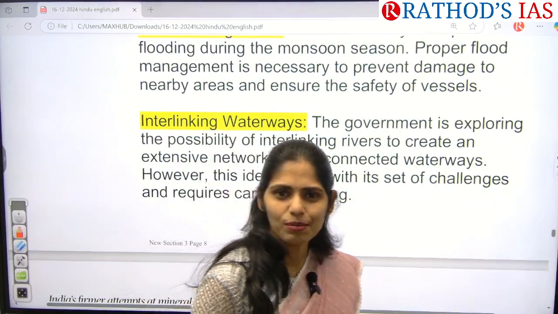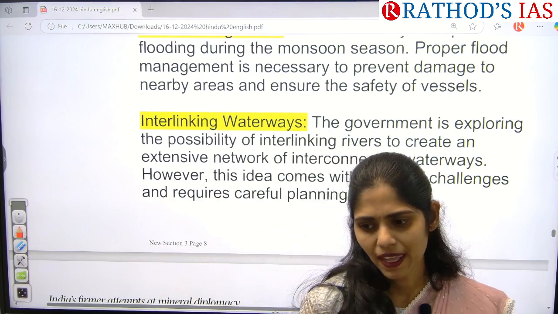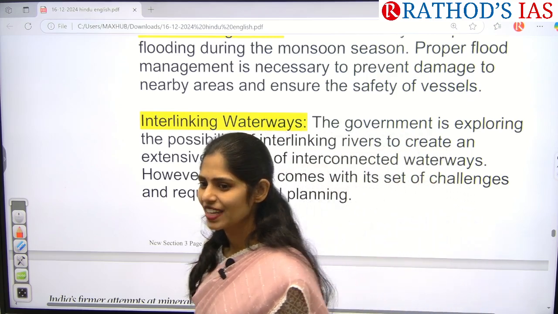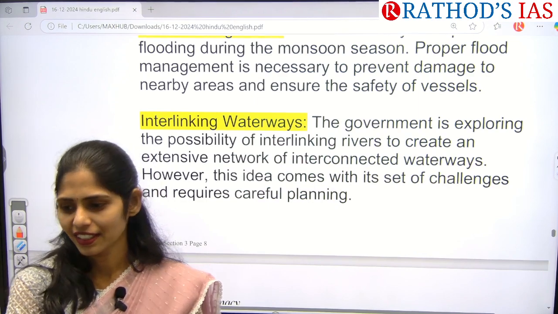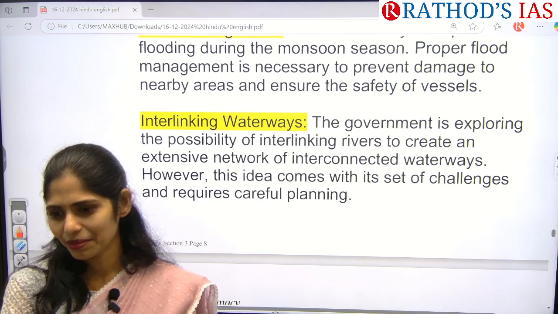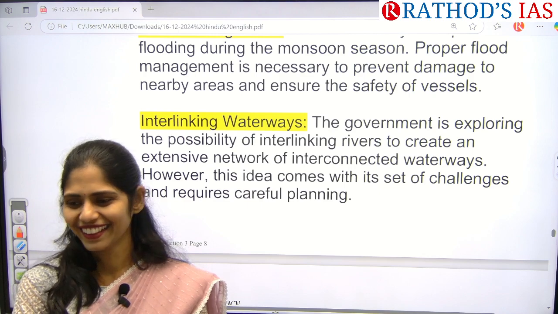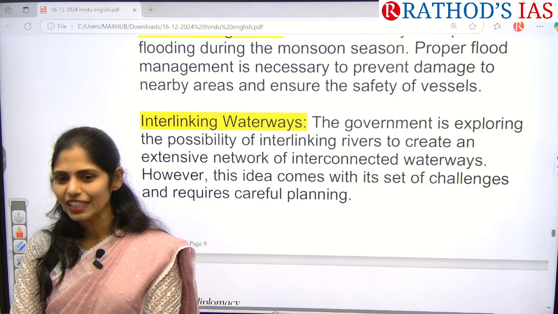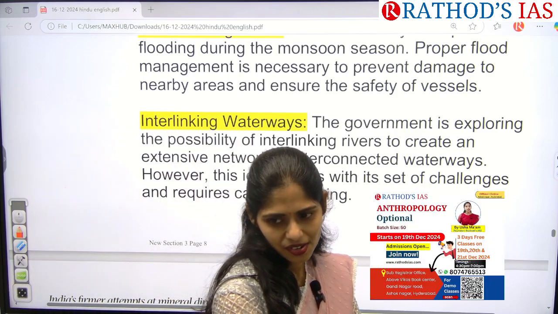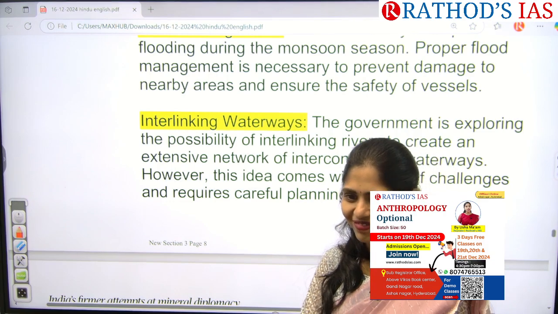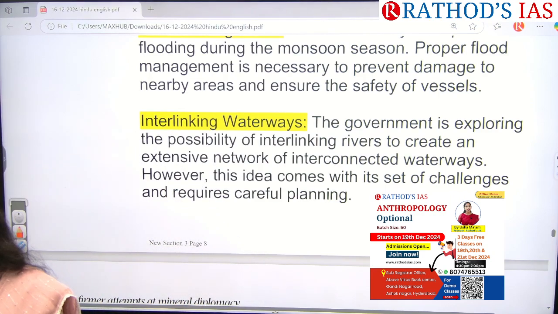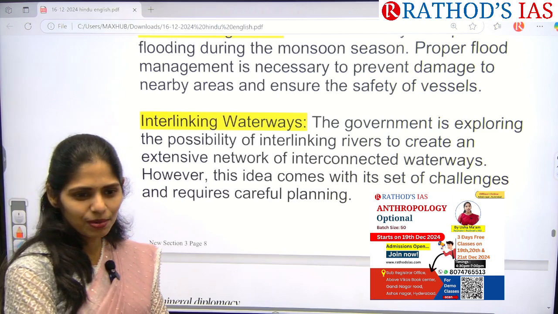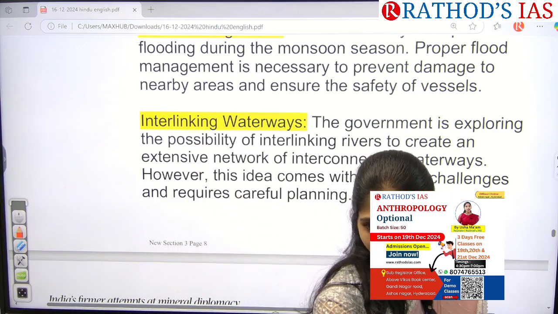Can you tell me some examples of interlinking of river projects in India? Ken Betwa, next. At least tell me how many river linking projects. Godavari, Krishna. Next. Kaveri, nearby river. So tell me how many river interlinking projects are there in India? Geography is done. The division part is left. How many river interlinking projects are there in India? I am covering the maximum of your static syllabus here. Tell me.